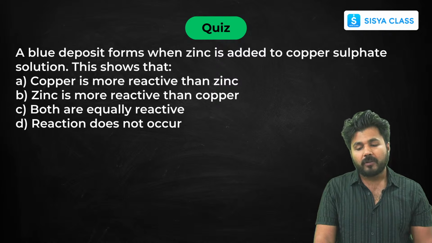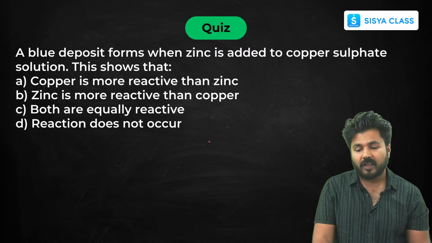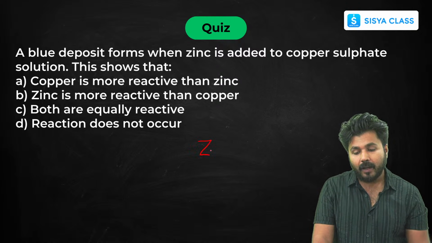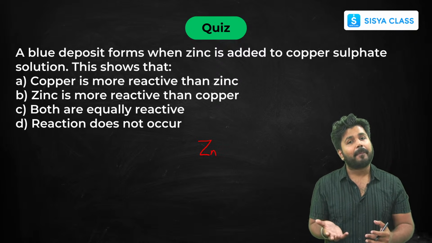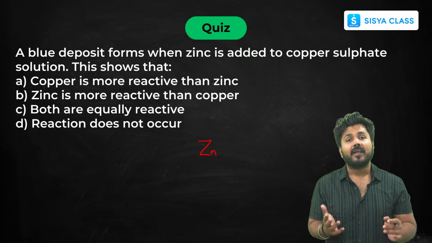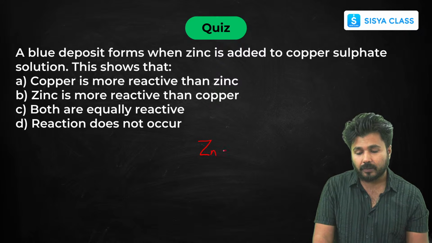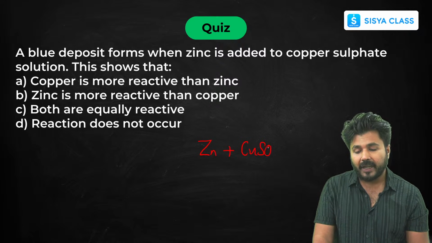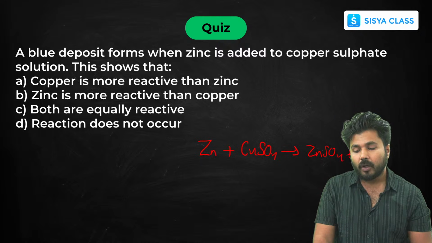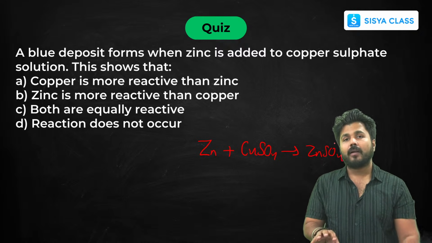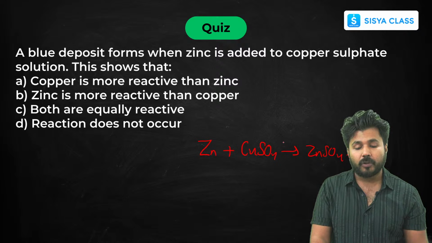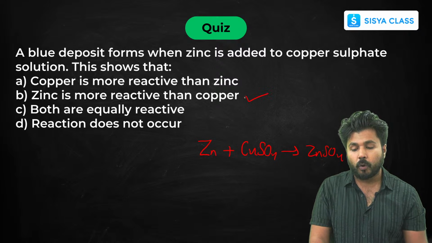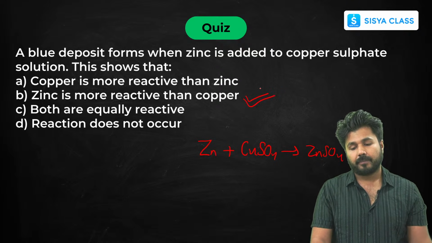Now a blue deposit forms when zinc is added to copper sulfate solution. Why? Because if any deposit is forming, that means a reaction is happening. And which reaction is happening here? Displacement reaction. So a single displacement reaction occurs here. We get zinc sulfate and copper is released. Copper forms a reddish brown layer on zinc, and we get a blue solution that is nothing but zinc sulfate. So zinc is more reactive than copper.